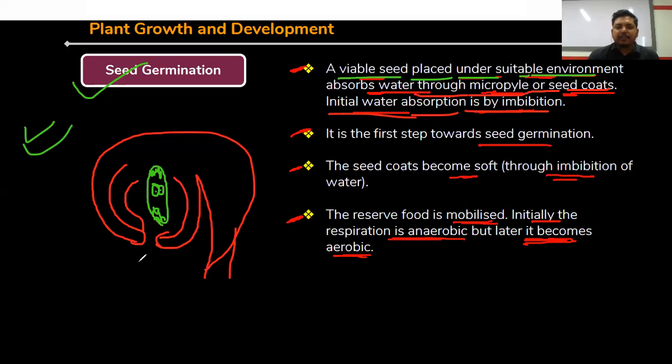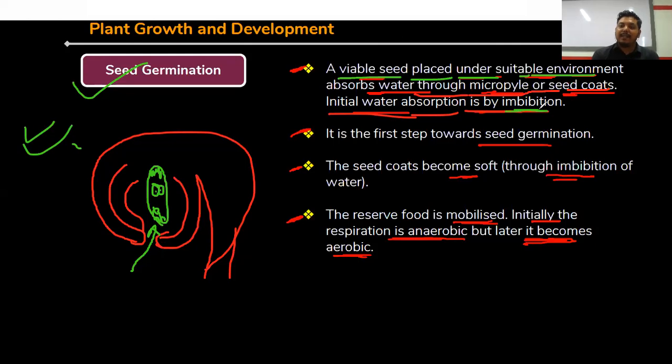So in the seed, the embryo is present, right? And where the micropylar ring is present, this thing is present within the seed, clear. Through this micropylar ring, the embryo first takes up water. Clear now? This process is called imbibition.